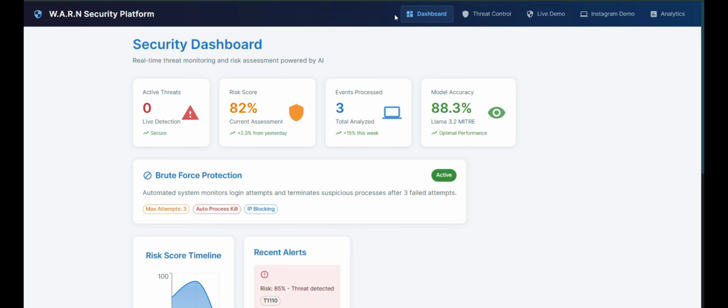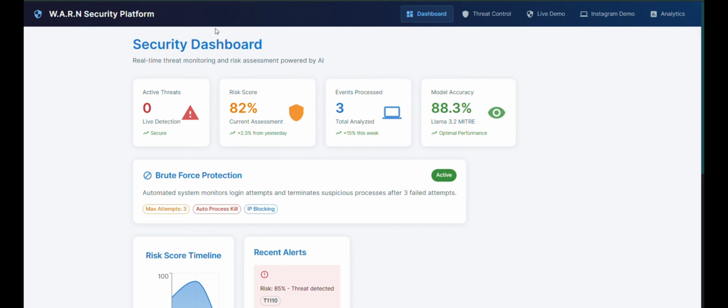Hello everyone. Today I'm going to present my project, Endpoint Security Agent. Previously I posted about Endpoint Security Agent, the paper I published in an IEEE conference, which was held in Harvard College. Today I'm going to show how my project is going to work.